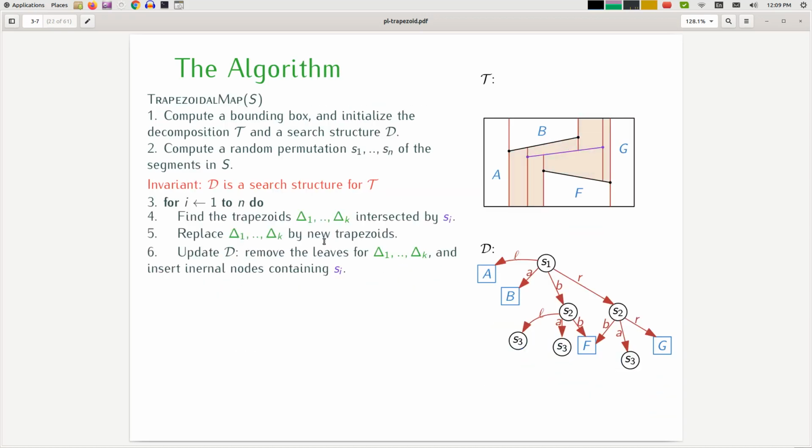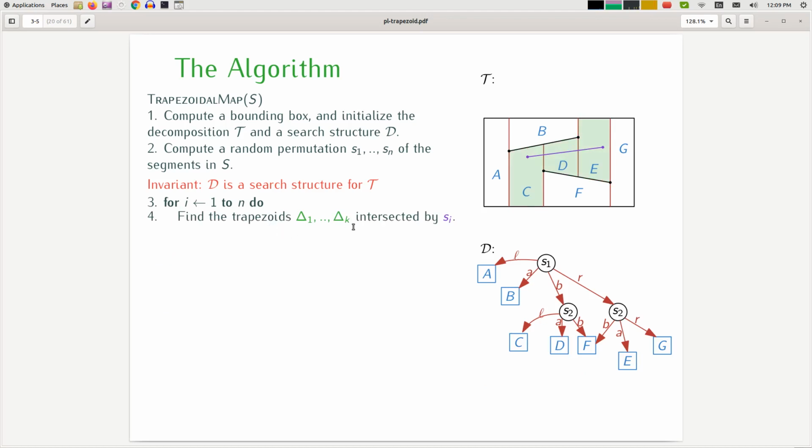How do I find a trapezoid intersected by Si? Let's say you find a trapezoid C by doing point location. That takes log I time, or in expectation log I time based on what I've proven already, because I have I segments in my data structure. And the rest of the steps take O of Ki time.